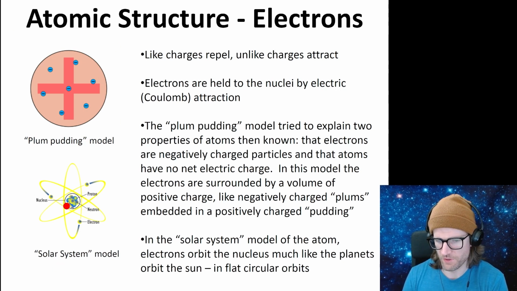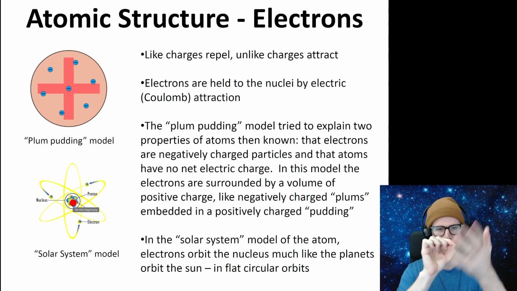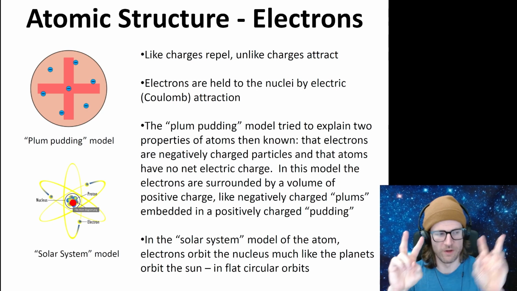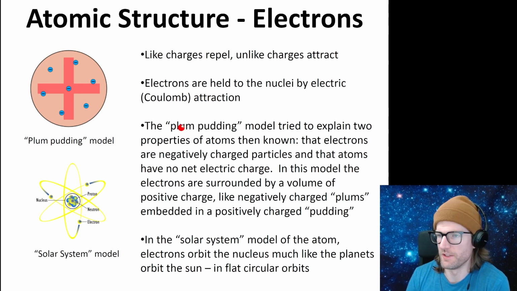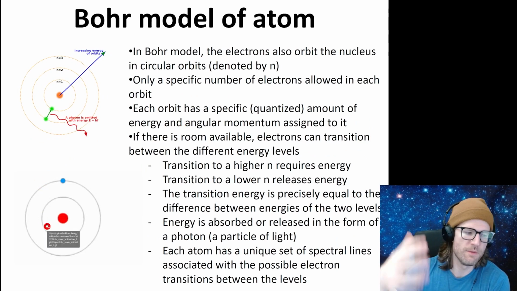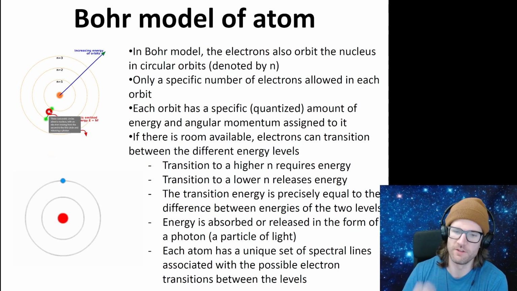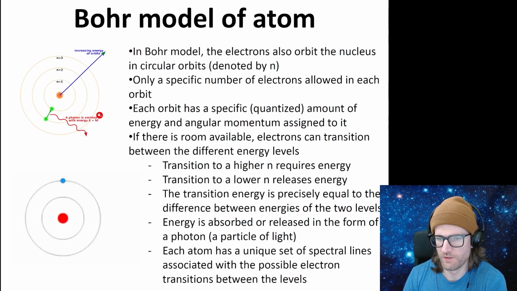Instead, we have it moved towards the solar system model, where the nucleus is made of protons and neutrons in the middle, surrounded by a cloud of electrons orbiting the nucleus. Okay, and then as they continued to make progress, they understood that we can think of these orbits of the electron in terms of shells in the Bohr model of the atom.